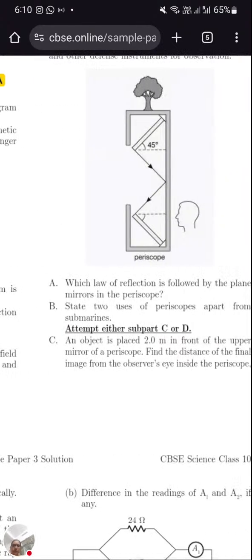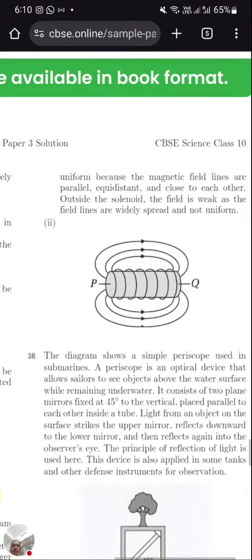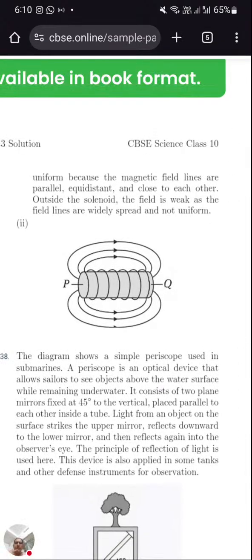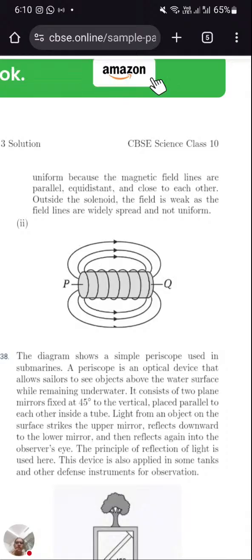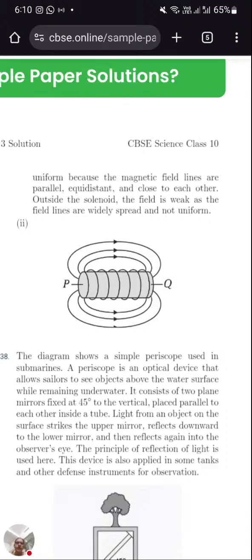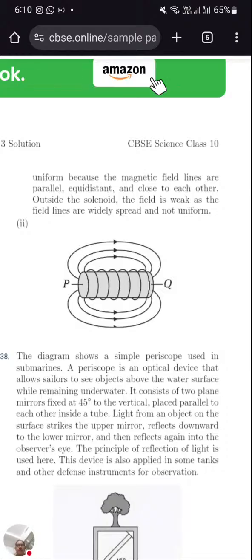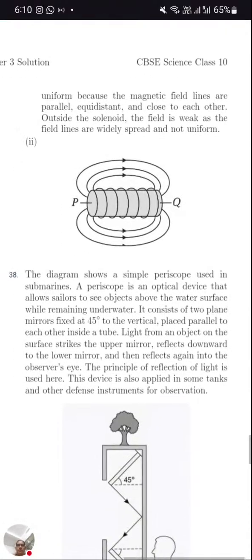Next one. Uniform, because the magnetic field lines are parallel, equidistant and close to each other inside the solenoid. And the field is weak outside as the field lines are widely spread and not uniform. So outside they are widely spread, so they are weak, whereas inside they are concentrated, so it is stronger.